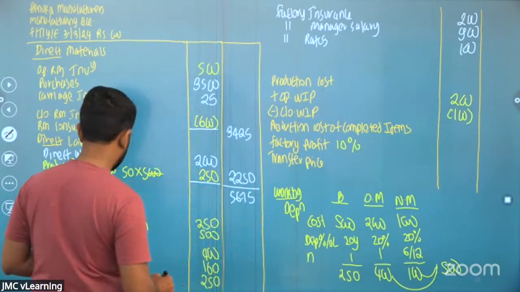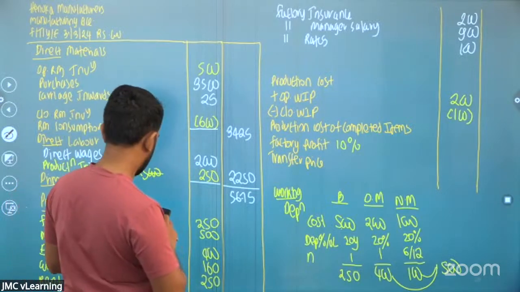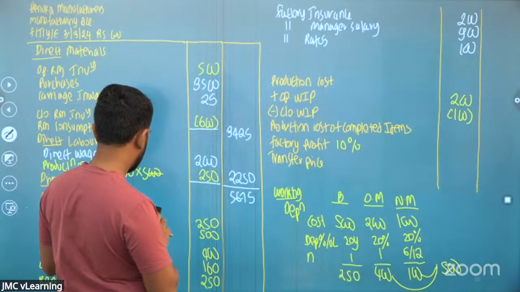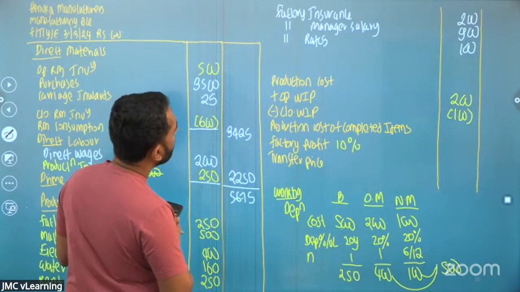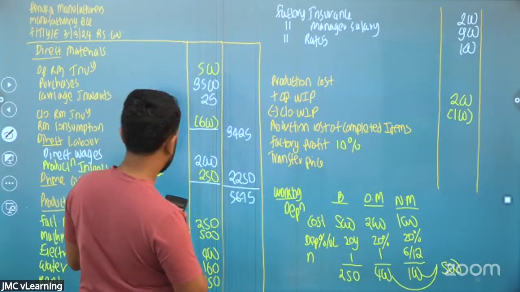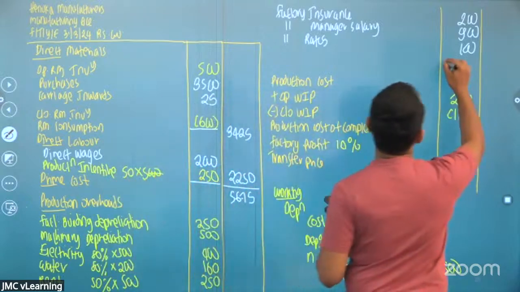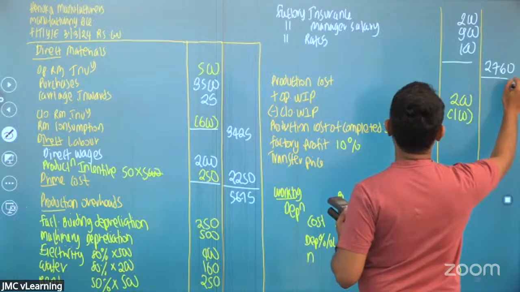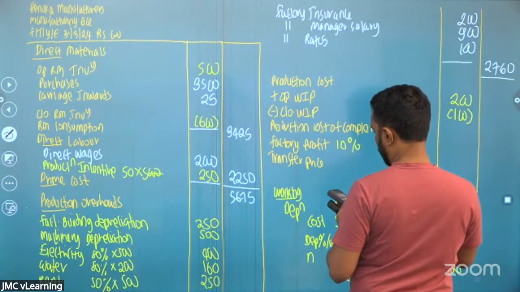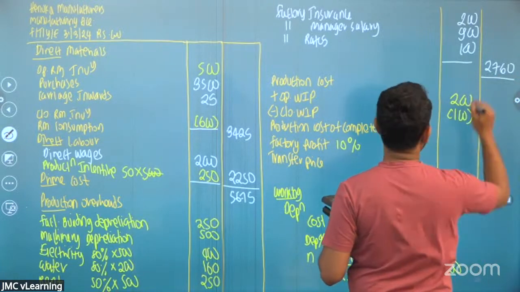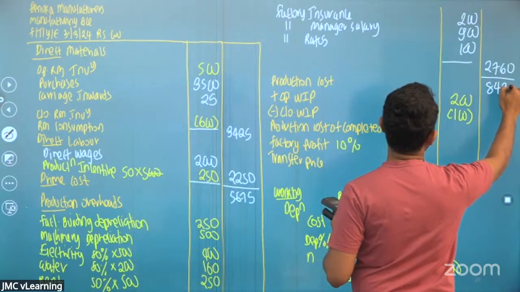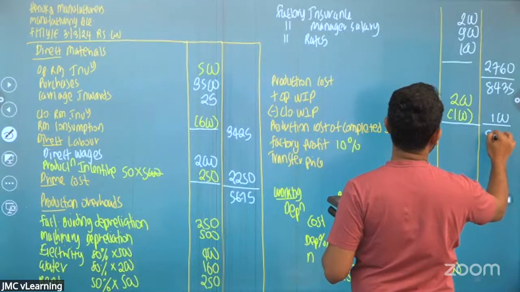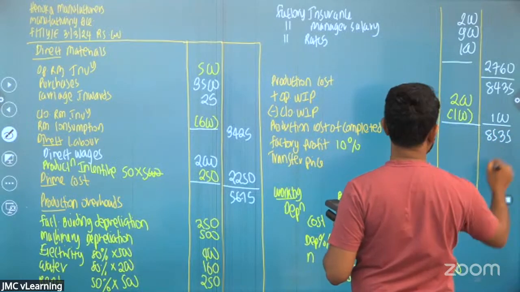5,675. The depreciation and overheads: 250 plus 500 plus 400 plus 160 plus 250 plus 200 plus 900 plus 100. So I'm getting 2,760 here. So the production cost is 5,675 plus 2,760, 8,435, plus 100, 8,535.